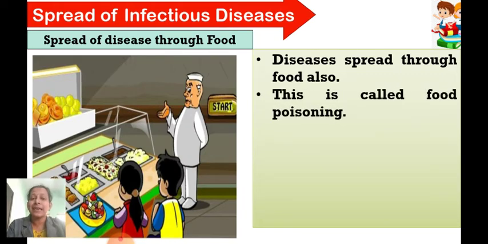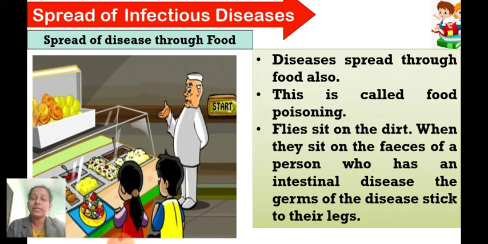Fine. So when the diseases are spreading through the food and we eat such food, then we can have problems like diarrhea or gastro, wherein the person may lose a lot of water in the form of loose motions or maybe vomiting, and when such cases occur, this is also called food poisoning. Okay, now how does this food poisoning occur? Why does it happen? It happens when the food is not covered, and you might have seen the flies coming and sitting on it.